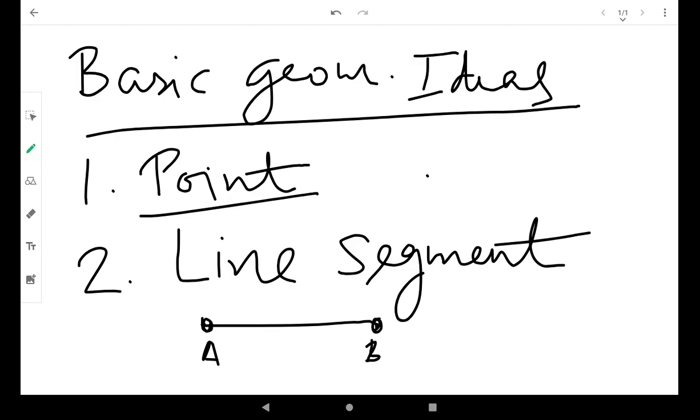We can say that it is a straight path connecting 2 points. The 2 points are called the end points of the line segment. A line segment has a fixed length, it has no breadth and height. The distance between the two end points of a line segment gives the length of the line segment. So this is about a line segment.